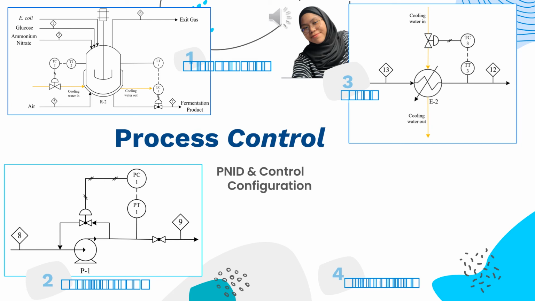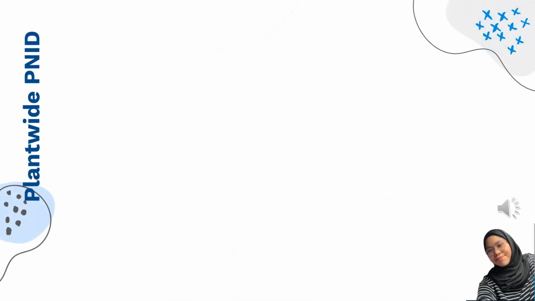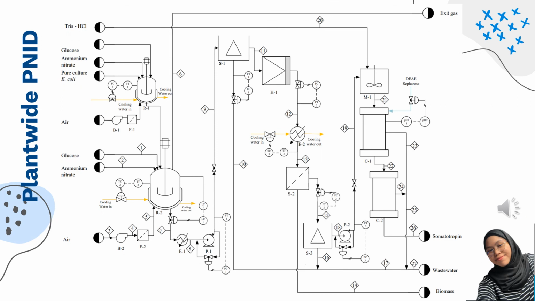And last but not least, the control variable in the ultracentrifuge is the flow rate in stream 15, to maintain it at 88 kg per hour. And we manipulate the inlet stream of the control valve: if the flow rate in stream 15 is higher than the set point of 88 kg per hour, then the valve opening will decrease, and vice versa if the flow rate is lower. And this is the overall P&ID for the whole plant, where all the control configurations that we discussed just now are considered in this P&ID.